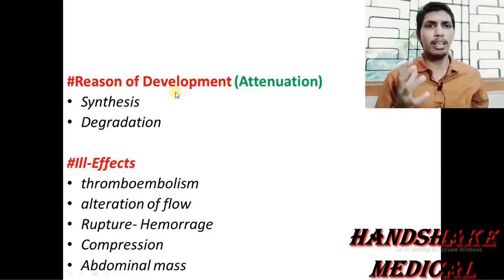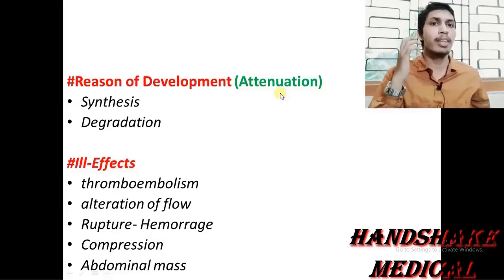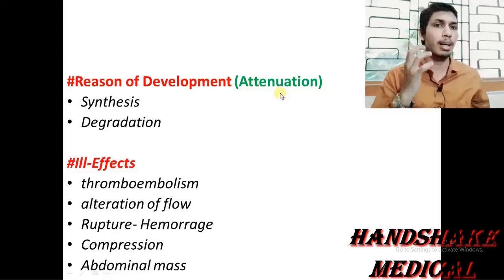We know very well that the vessels and the heart are formed from the mesothelium, and the vessel's wall is actually composed of connective tissue. If I am saying there is attenuation, weakening or destruction of the vessel wall, then this connective tissue, the composition of the vessels, is involved.